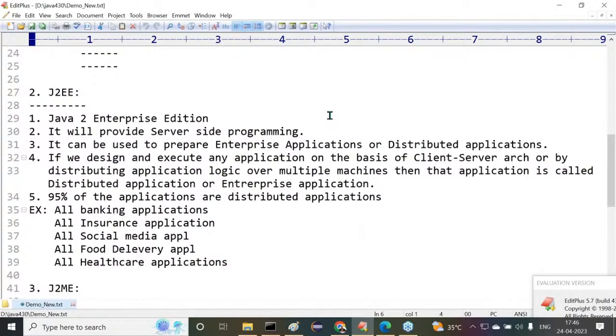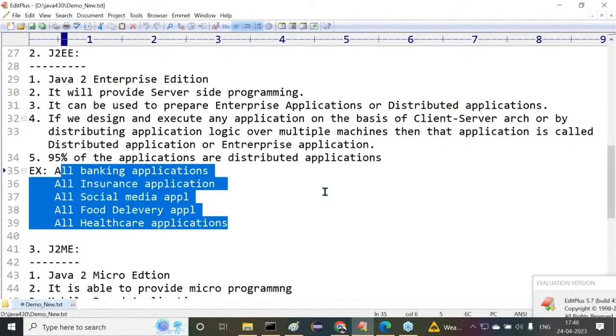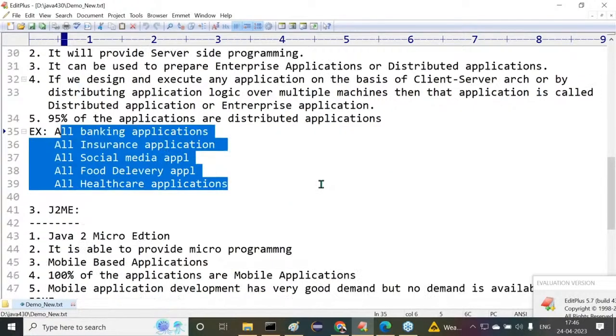After that, the next one is J2EE, Java 2 Enterprise Edition. It provides server-side programming. It can be used to prepare enterprise applications or distributed applications. If we design and execute any application on the basis of client-server architecture, or by distributing application logic over multiple machines, then that application is called a distributed application or enterprise application. 95% of applications are distributed applications. Examples are all banking applications, insurance applications, social media applications, food delivery applications, healthcare applications, and so on.